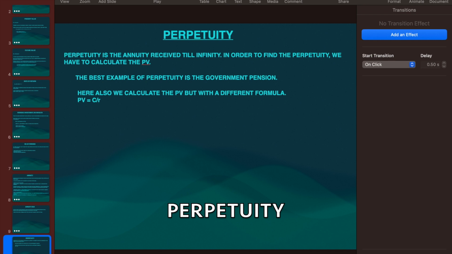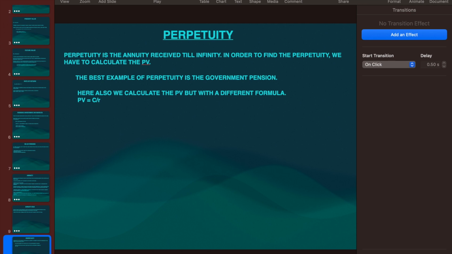So this is about all the important aspects with respect to the time value of money. In time value of money, the most important aspects are future value and present value, annuity, perpetuity, and also how to calculate your EMI. So all these aspects I have clearly explained. Now we shall go to the Excel sheet and see how it works.